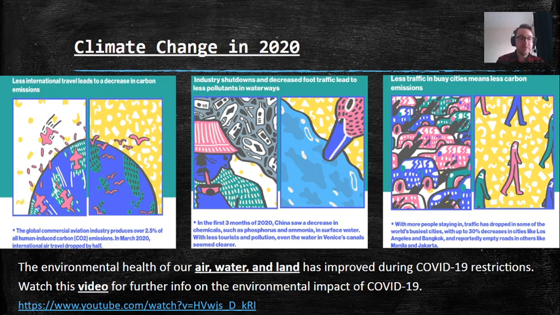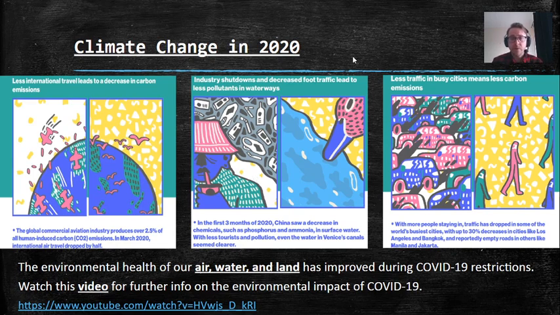So you can see here, it's a bit hard to read these colorful little pictures. Less international travel has led to a decrease in carbon emissions. So planes use up a lot of CO2 emissions. The global aviation industry, so flight industry, produces over 2.5% of all human CO2 emissions. And in March 2020, it's been cut in half, essentially.